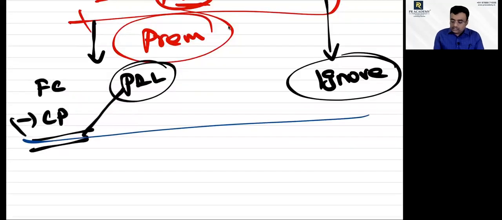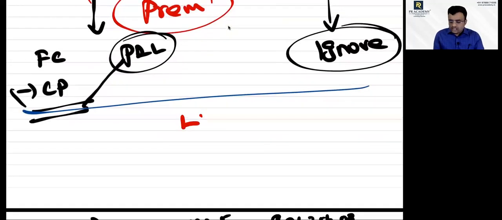There should be a long term foreign currency loan borrowed by a company. I hope you have studied this. Partnership firms, not applicable.